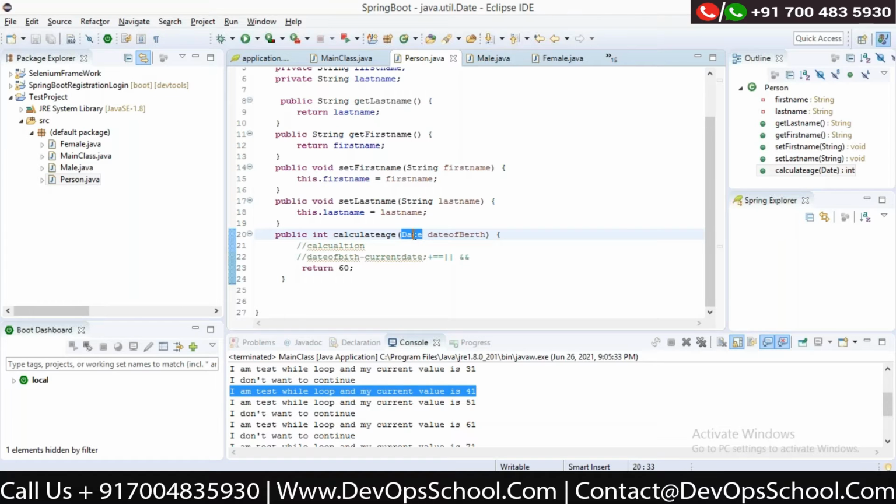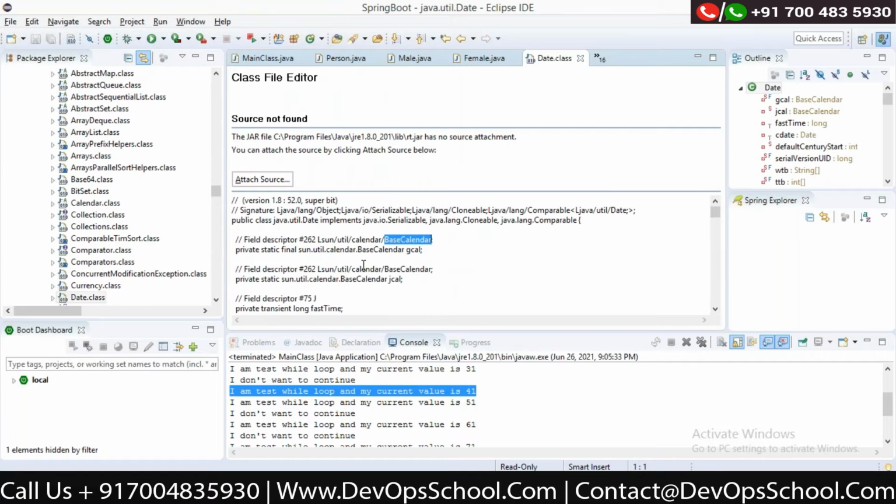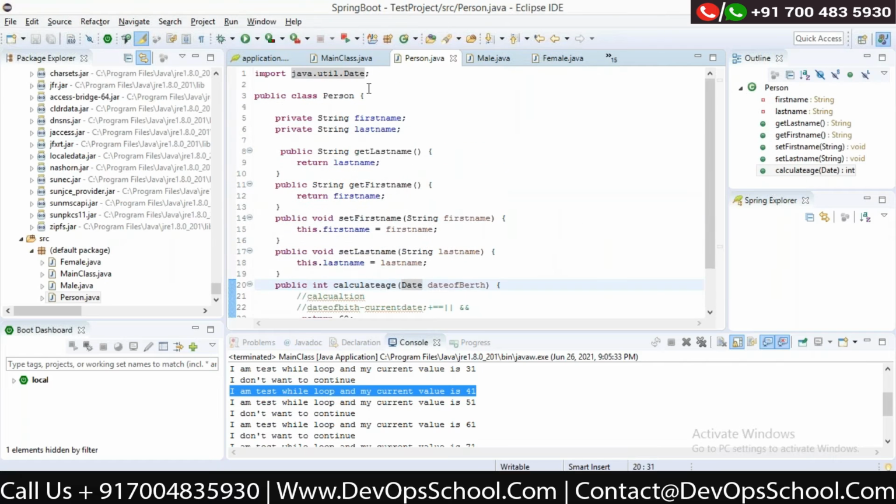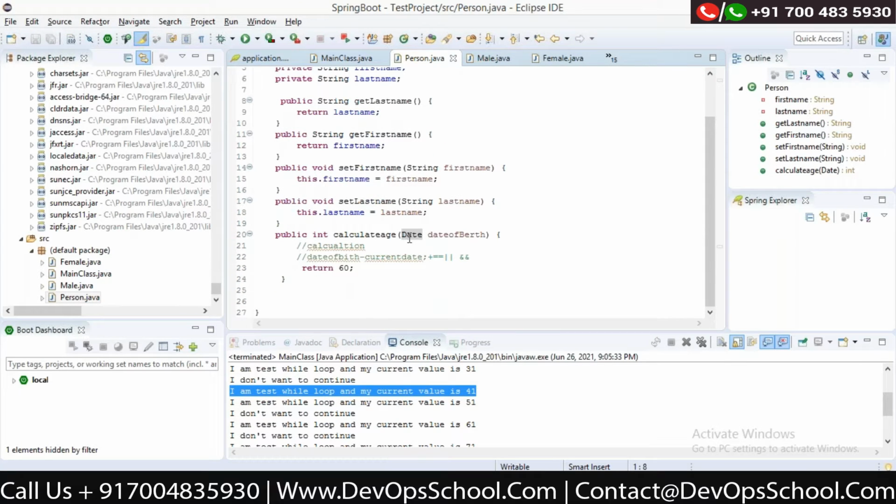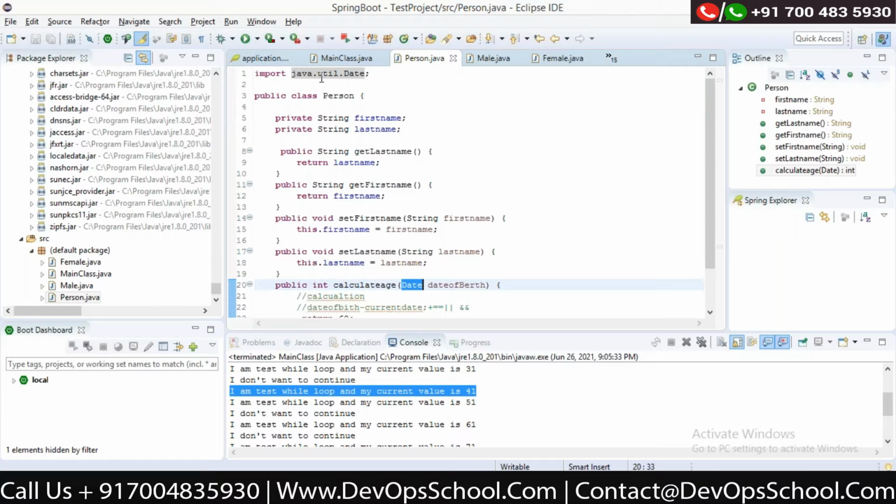If I open this, this is a class provided by Java, Date.class. Can you see? So this Date.class is inside java.util. This is the folder where we have a class written as Date.class. Similar to that, inside this package you have so many classes.